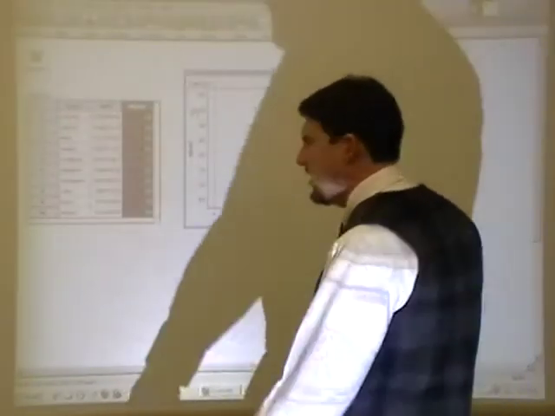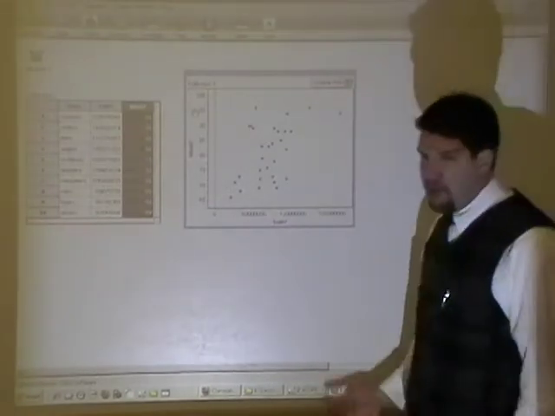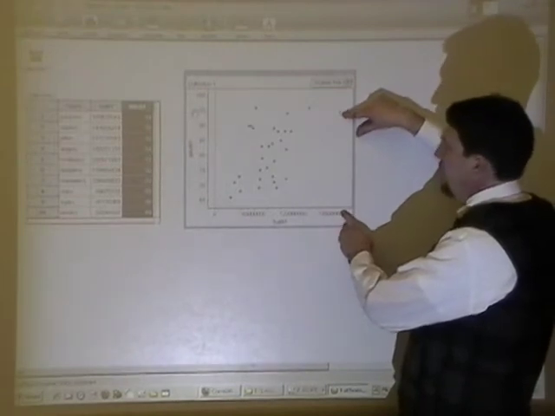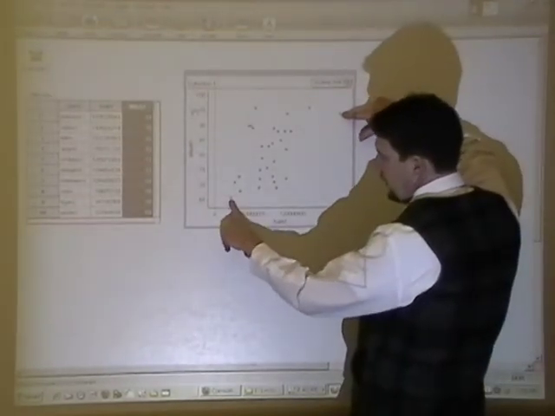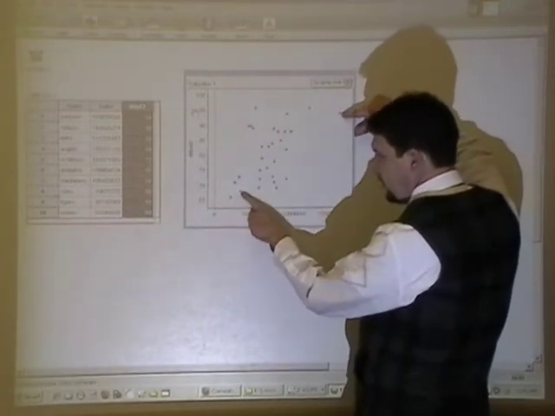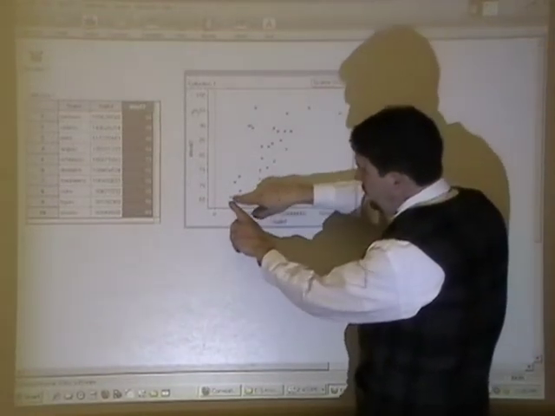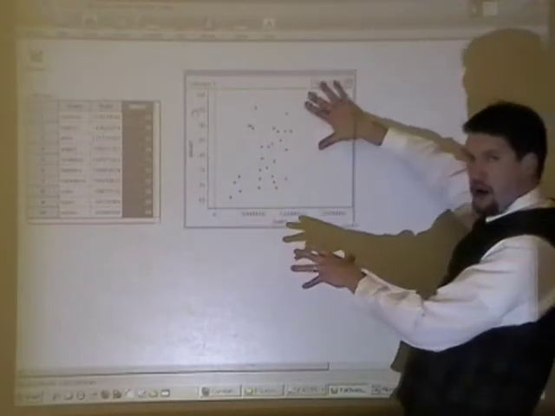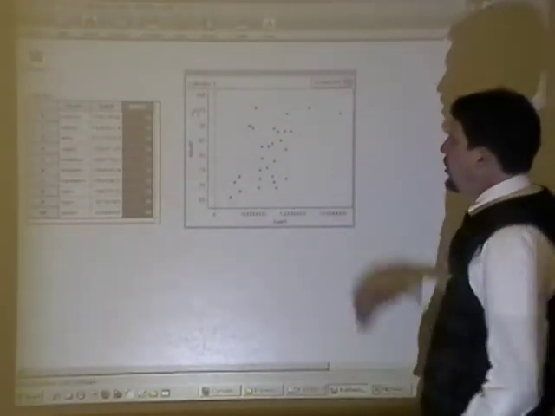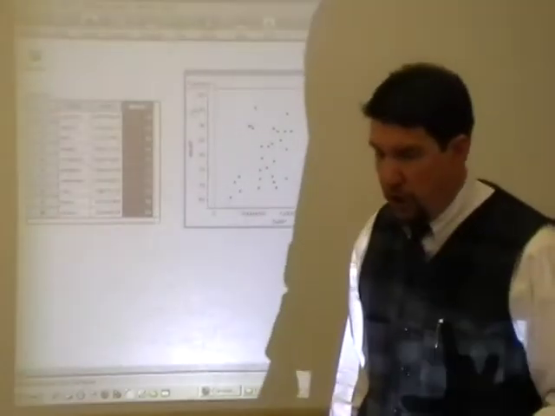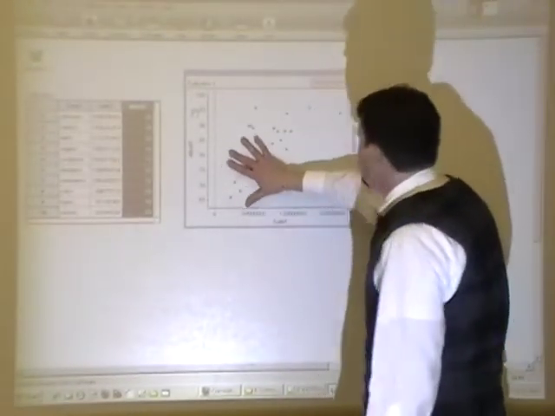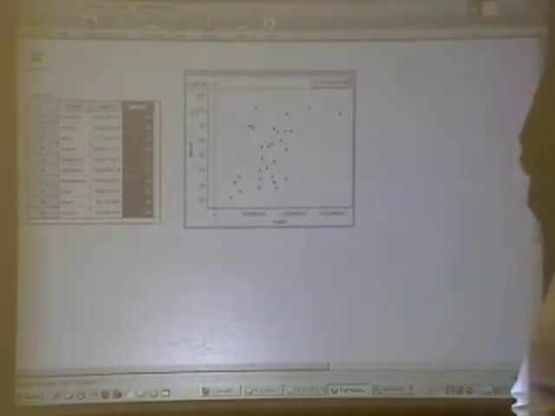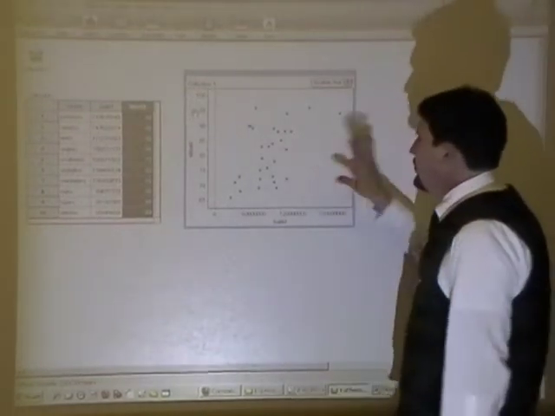Not exactly, but we don't not have a linear pattern here. If we think about it, here's the Yankees, highest salary, 189 million, and they have 94 wins. Here's the Tampa Bay Devil Rays, 24 million and 66 wins. Here's the Pirates. Guess what? They suck. And we start here, and are we moving in a linear direction? Well, yeah, we are. We're kind of starting here and moving up and to the right. So it does follow a linear pattern. Granted, it's not a real strong straight line, but it still does follow a linear pattern. That's good.